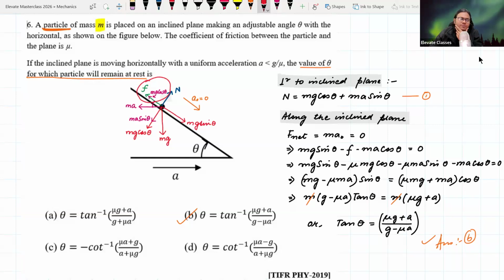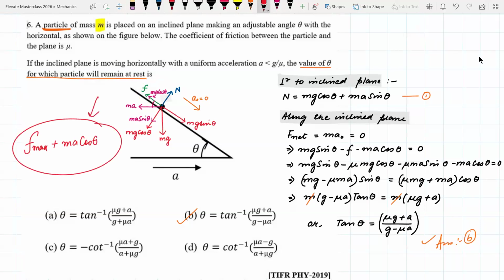But the problem with friction is that if it is not maximum, I don't have a way of calculating it. Are you understanding? If friction is not maximum, I don't know how to calculate it. There is no procedure for calculating it. So we assume here that the contribution of these two forces is essentially F max plus MA cos theta. That is the assumption we have to make, even though it is not given in the question. Otherwise, it's not possible to solve, right?